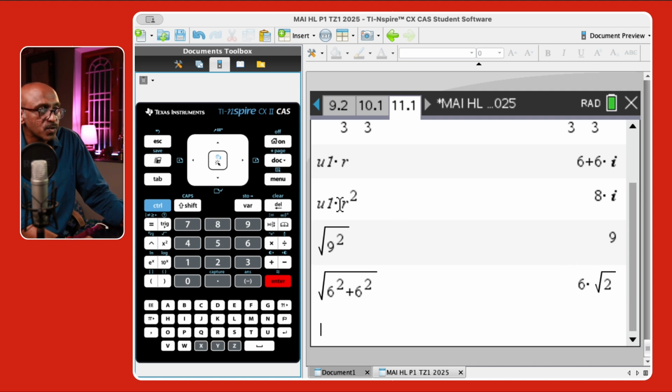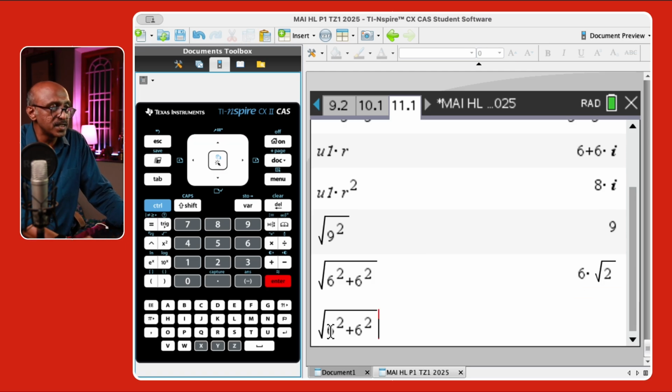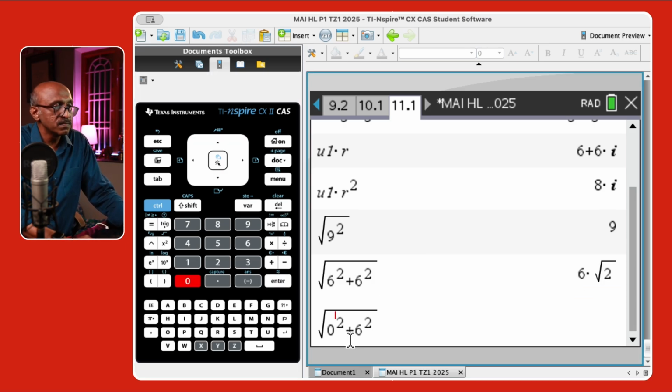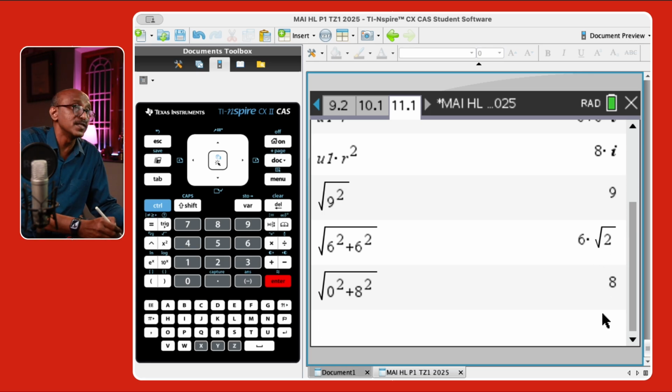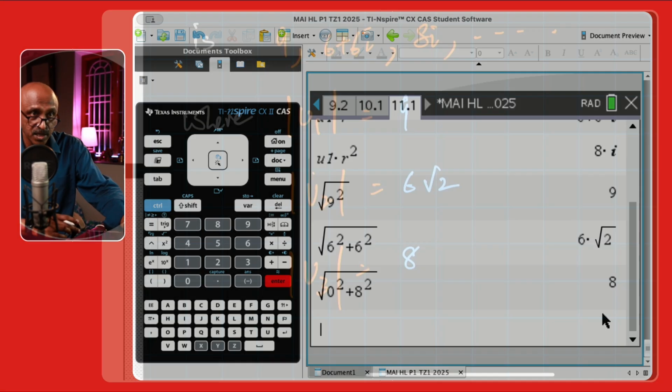Then the third term is this one, u1 times r squared. So that's 8i. The real part is 0, the imaginary part is 8, so that will be just 8, I believe. Oops, what did I say? When I'm writing 9, I'm saying 8, and when I'm writing 8, I'm saying 9. Okay, there you go. This is the absolute value of the first term, the second term, and the third term. I'm just going to write down: this is 9, this is 6 root 2, and this is 8.